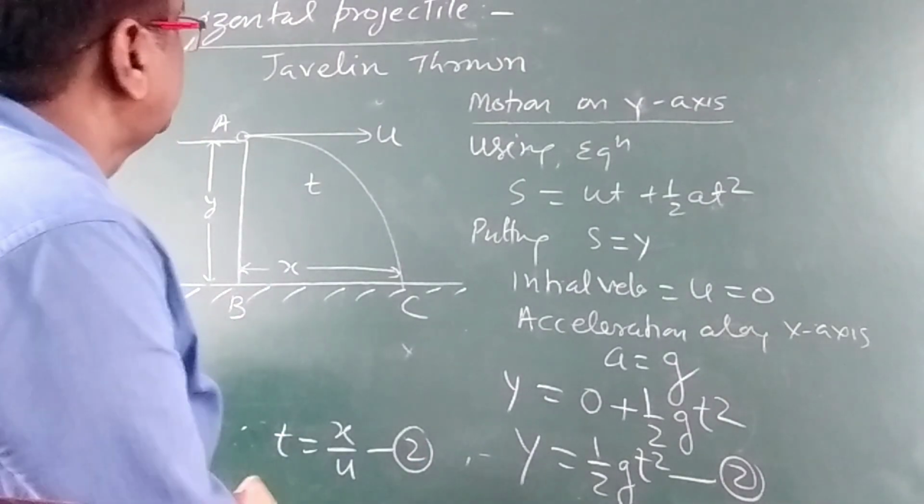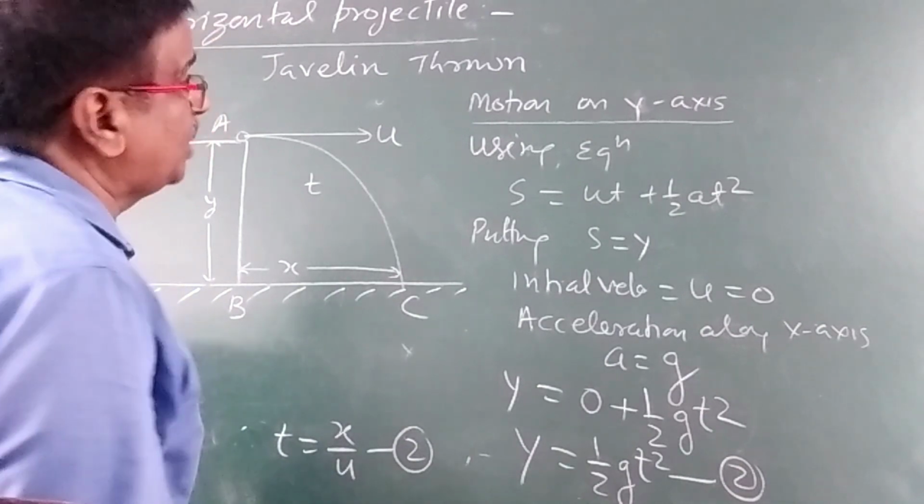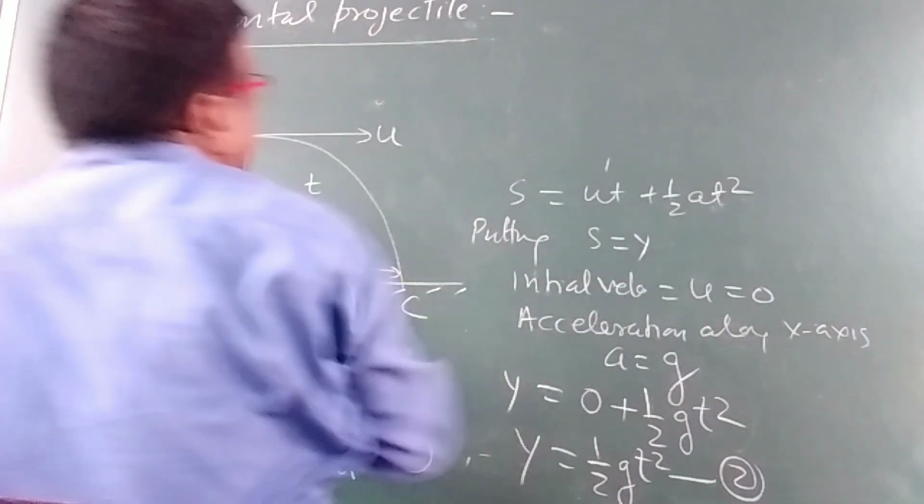Now let us solve to get the equation of trajectory.